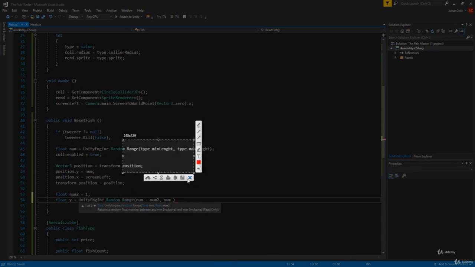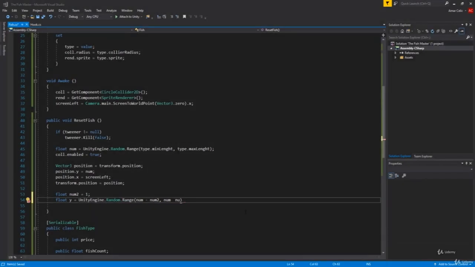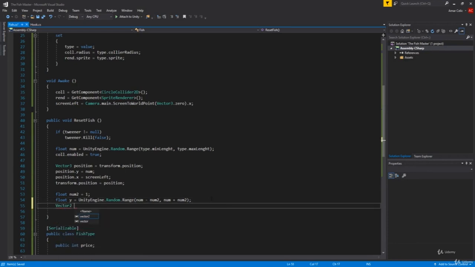And again, I have this on, I always forget to put it off. So num plus num2 like this. Next up, we will have our Vector2 v, which is going to be our new Vector2. So position, it will be negative position.x and then y.